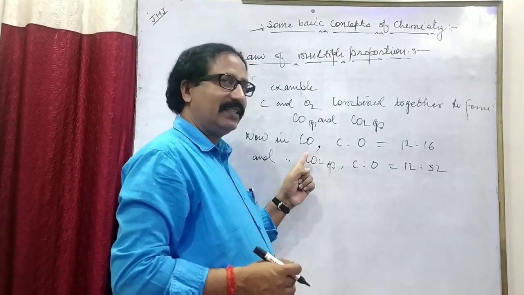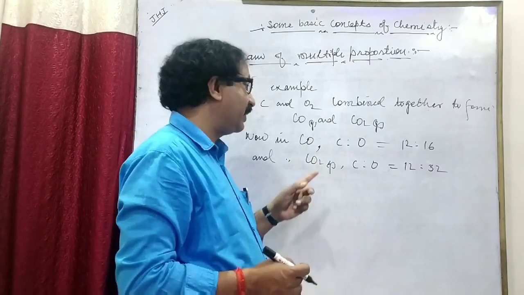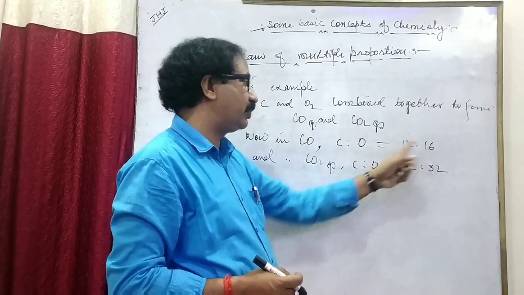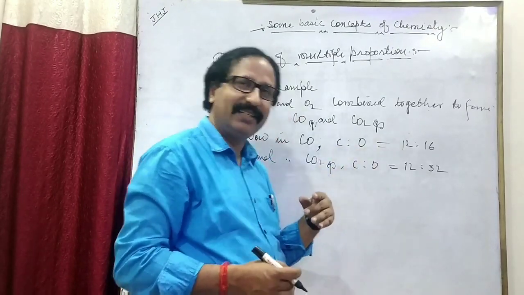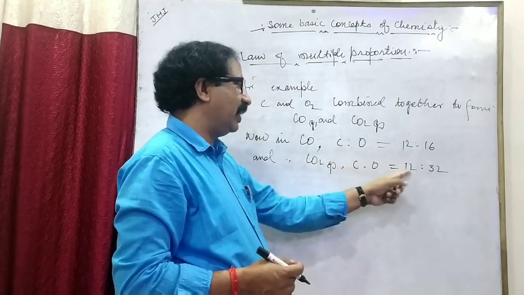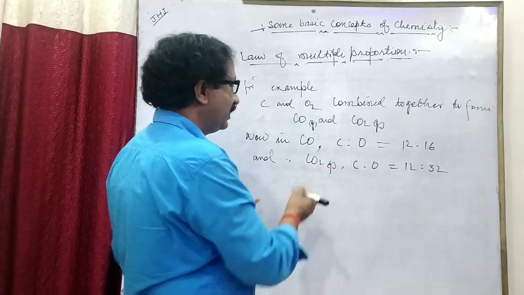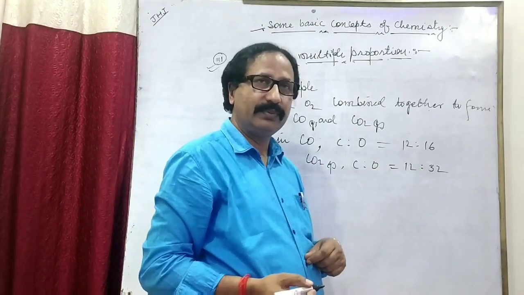Clear? In the case of carbon monoxide, the ratio of mass between carbon and oxygen is 12 to 16, because the atomic mass of carbon is 12 and the atomic mass of oxygen is 16. And in the case of carbon dioxide, 12 for carbon, but oxygen has two atoms here, 16 times 2, which is 32.